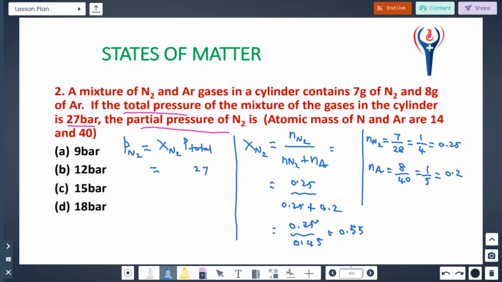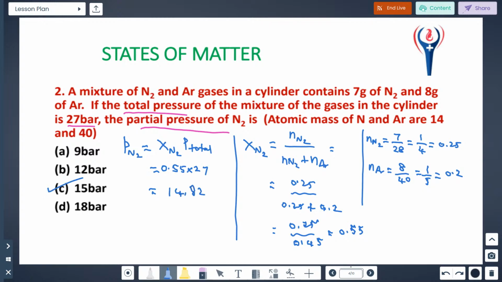I am only telling you the method. Simplification, you have been studying from lower classes. So 0.55, you just substitute here, that's all, into 27. So the answer will be nearly 14 point something. No other option is in the 14s. The nearest to 14 is which answer? The 15 bar. So it comes to nearly 14.82.